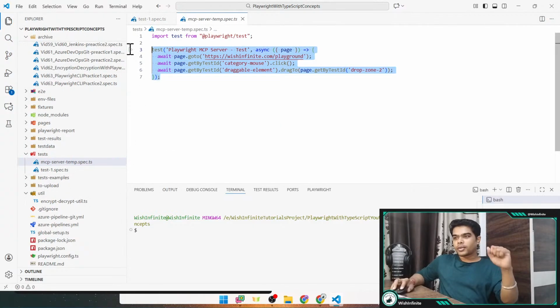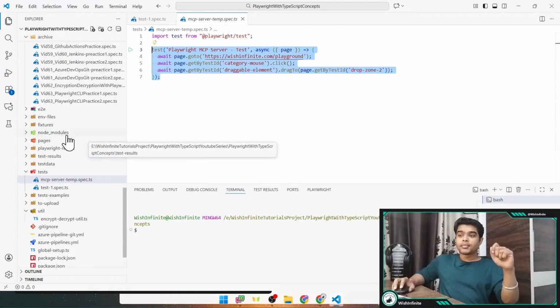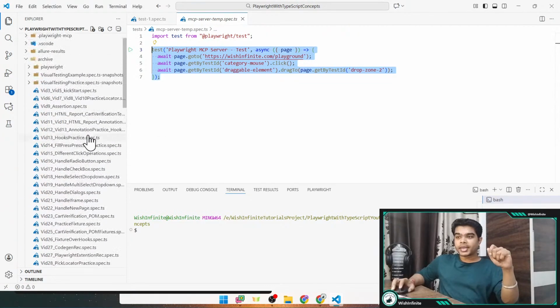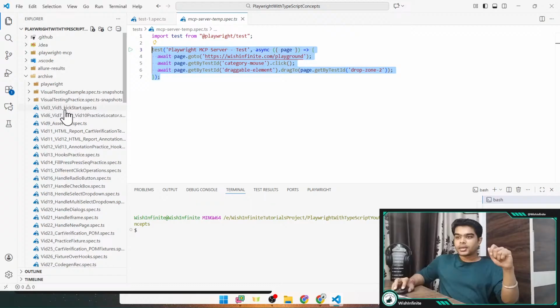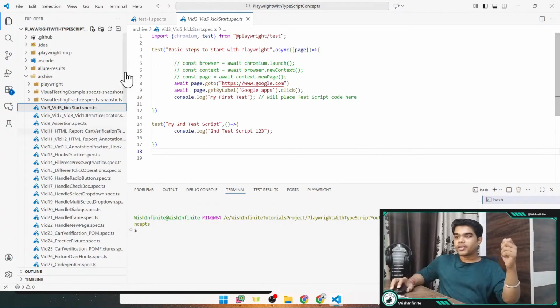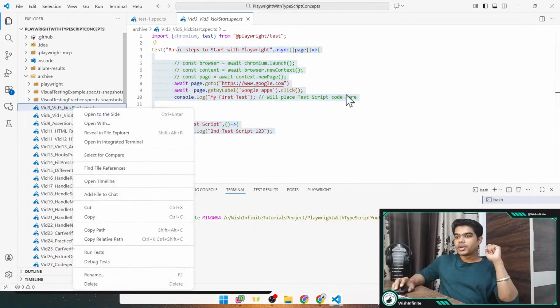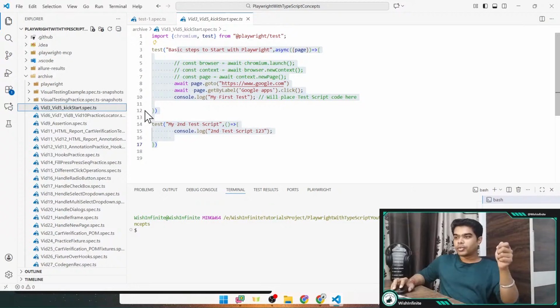For now, here we have only one test, but if there were multiple tests, let's say 3 or 5 tests, it would be executing all the tests, right? For example, if we have 2 tests, it would be running both the tests inside the test script file. And if there are 10-20 tests, it would be executing all the tests in one go.